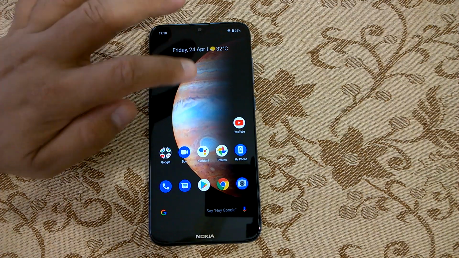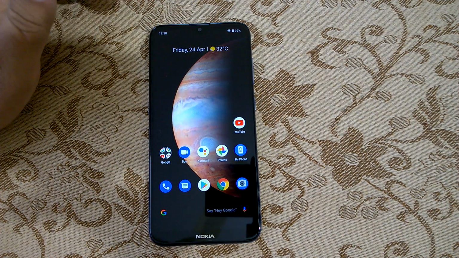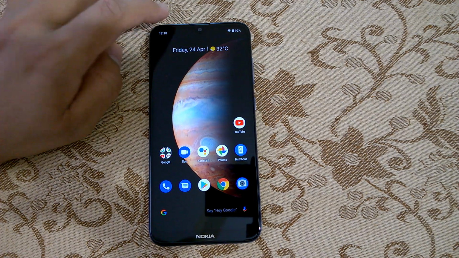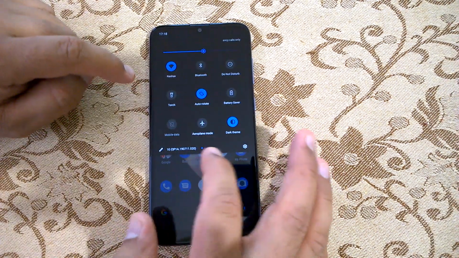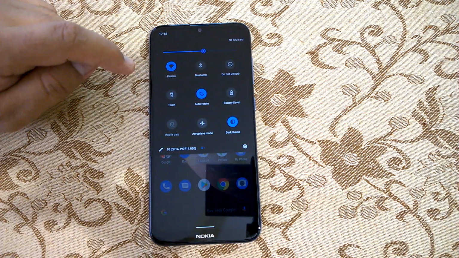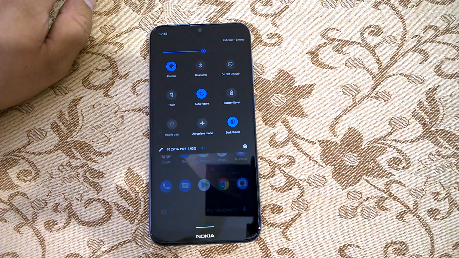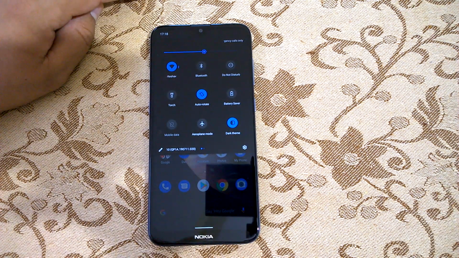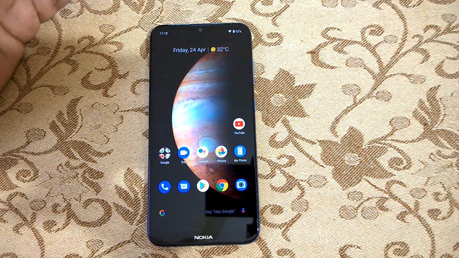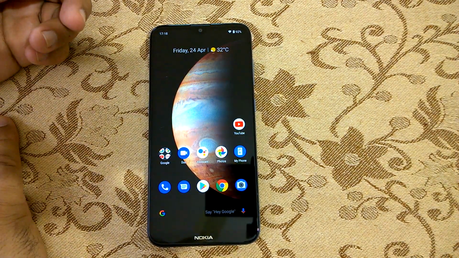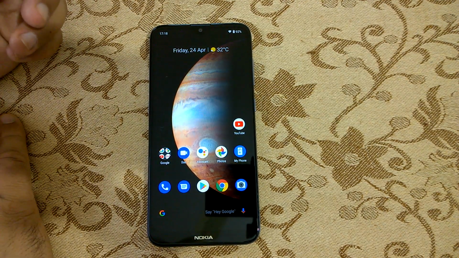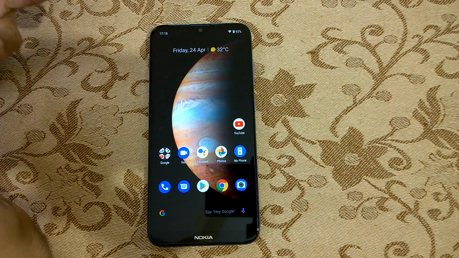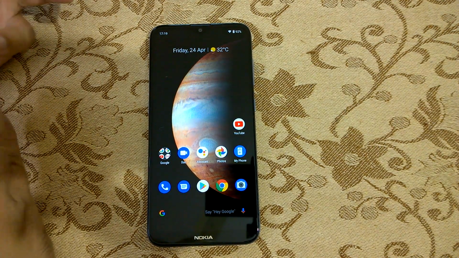As you can see, I have a Nokia 2.3 here, and the good news is that Nokia 2.3 is the latest Nokia smartphone to get updated to Android 10. So this Nokia 2.3 also runs Android 10, as we can note here, where it gives the description about the build of Android 10 that it runs. So basically, in this video, we will not only talk about the major features and changes that Android 10 brings to Nokia 2.3, we will also talk about how it performs after upgrading to Android 10, whether there are any deal-breaking bugs, issues, etc.